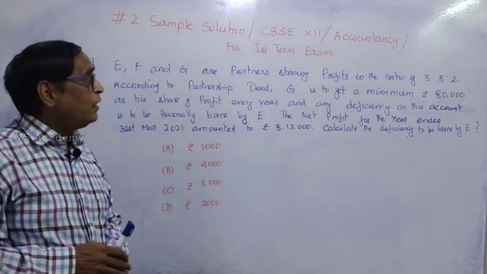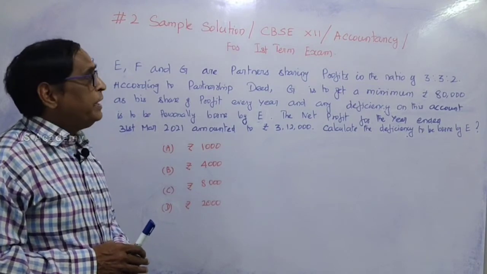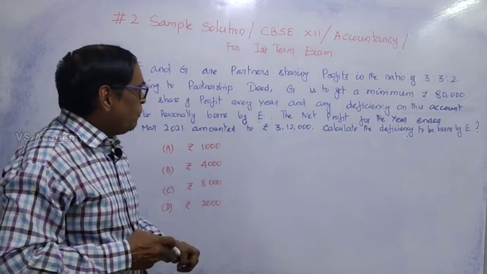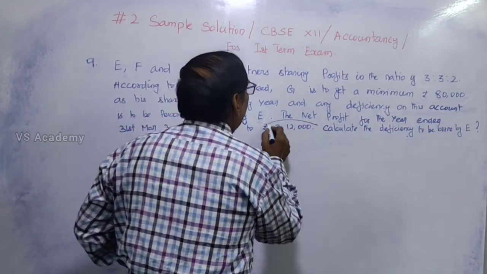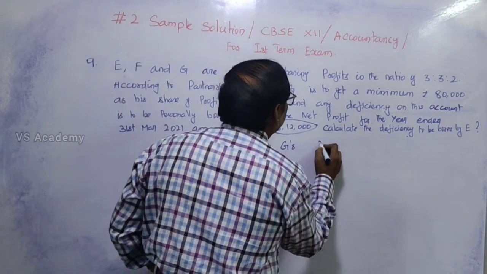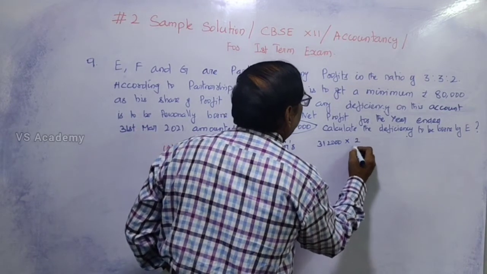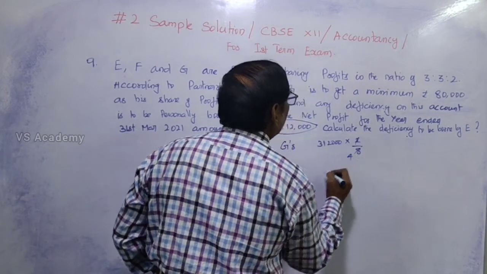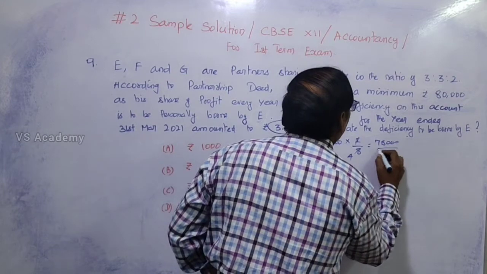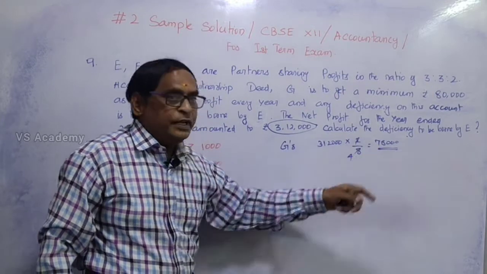So first of all, we have to find out the share of Mr. G. What is G's share? The ratio is 3:3:2, so his share is 2/8. What is the profit during the year? 3,12,000 rupees. So his actual share will be 3,12,000 into 2/8, that means 78,000 rupees. According to the profit sharing ratio, his actual share is 78,000 rupees.